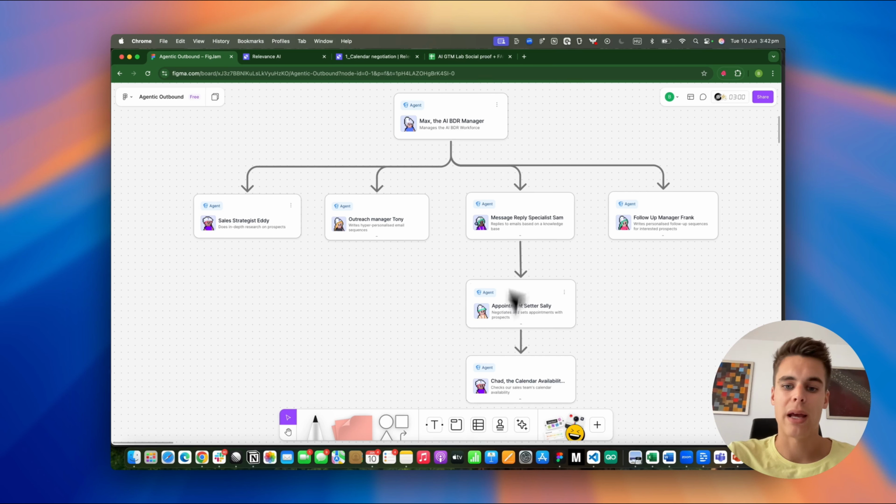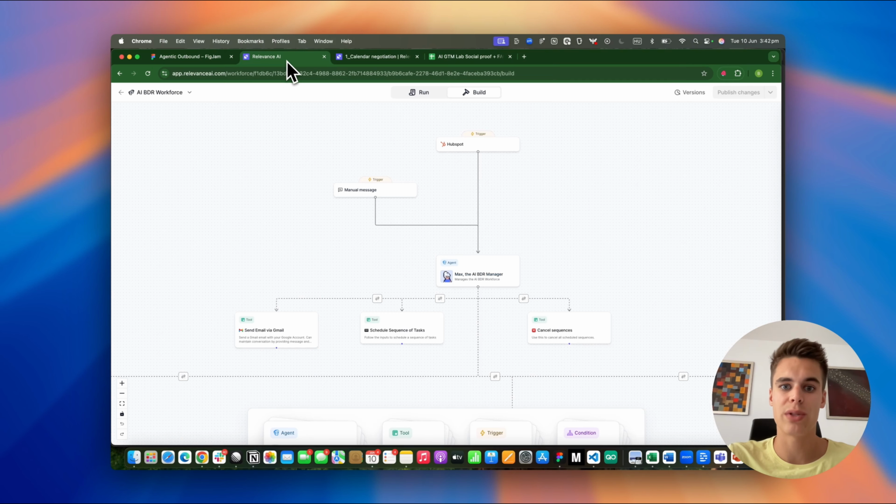So we're going to look at how we can prevent hallucination, and we're going to look at how we can get the AI agent to respond to questions and objections based on an existing knowledge base. So that's the main mechanism, how we can control the agent's behavior and prevent hallucination. If you look into our AI agent building platform, which is Relevance AI, it's one of the best out there, we can zoom into these building blocks individually.